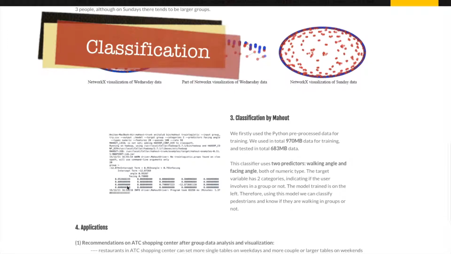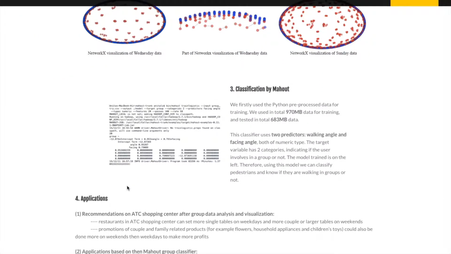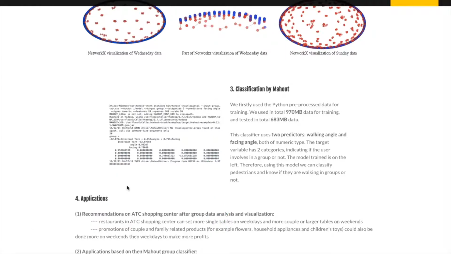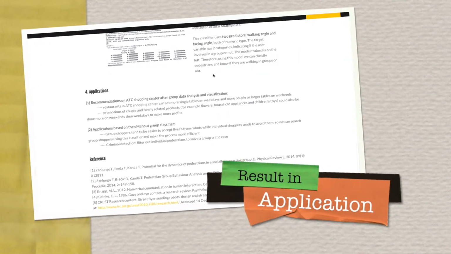We then did classification using Mahout. The classifier we got uses 2 predictors, walking angle and facing angle, as introduced earlier. The model we got is shown here. By using this model, we can know if a pedestrian walks in a group or is walking on his own. Now it's time to apply our results.